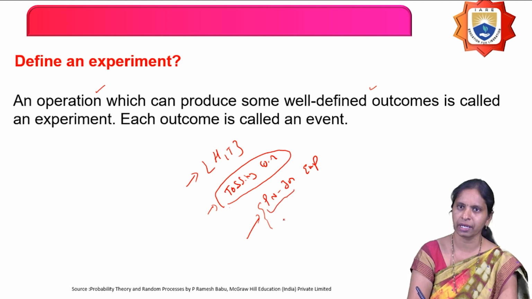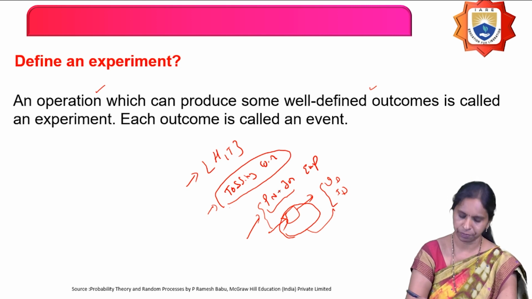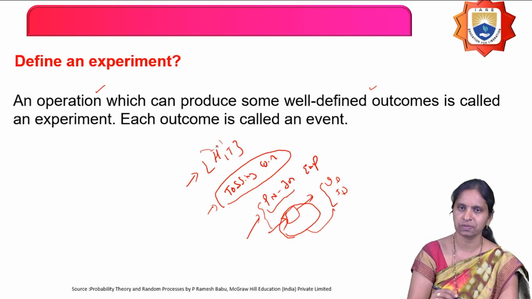I connect the circuit, give some input supply voltage, and observe the output, the diode voltage and the current across the diode. This process of doing some operation to get an outcome is called an experiment.